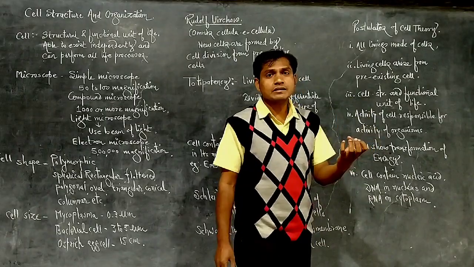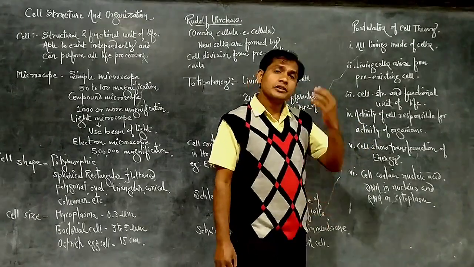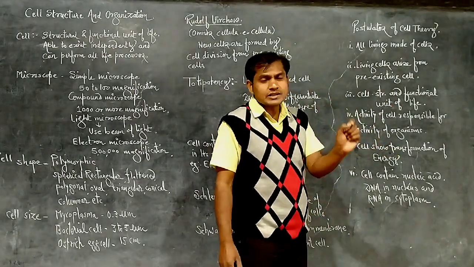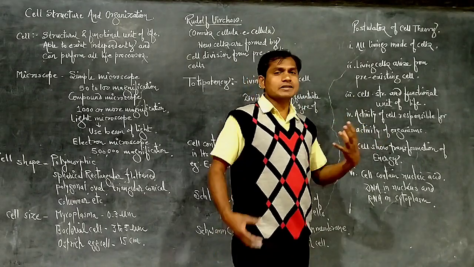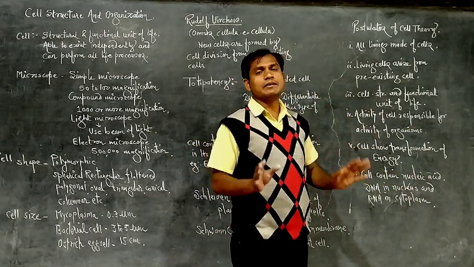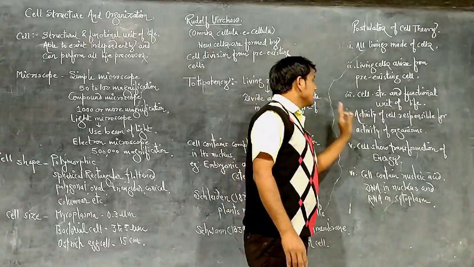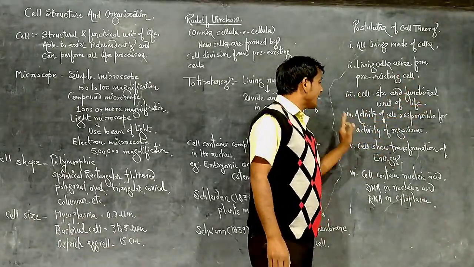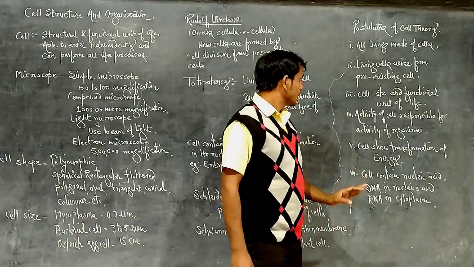Activity of the cell is responsible for the activity of the organism. When our heart works, the tissues of the heart work, and tissues are made up of cells. So individual cells work, our heart works. Our heart works, kidney works, the complete organism, the complete living body works. So the activity of the cell is responsible for the activity of the organism.